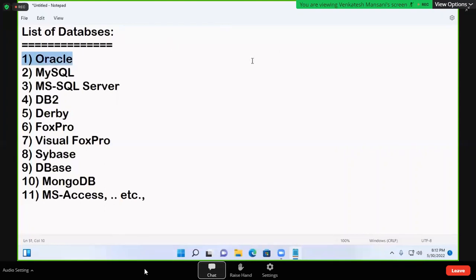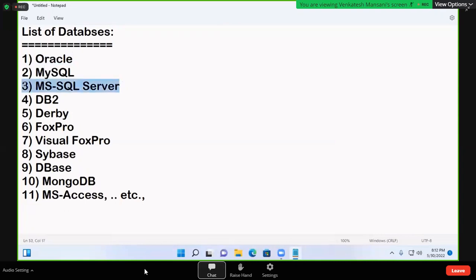Now, application communicates with the database by using SQL. SQL is a language, and all these databases can understand SQL. With these names, people are getting confused. MySQL is a database, SQL is a language.